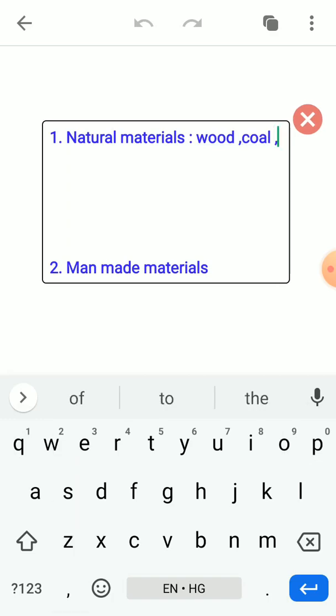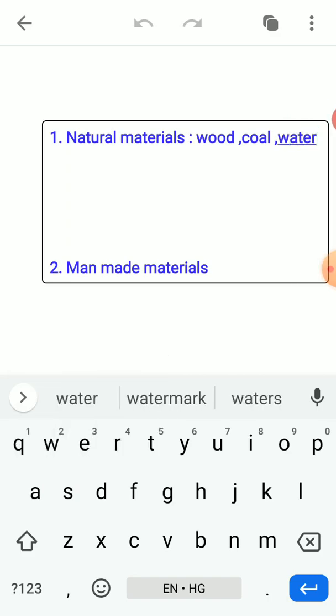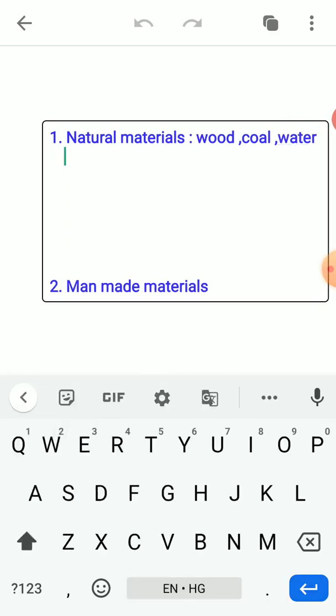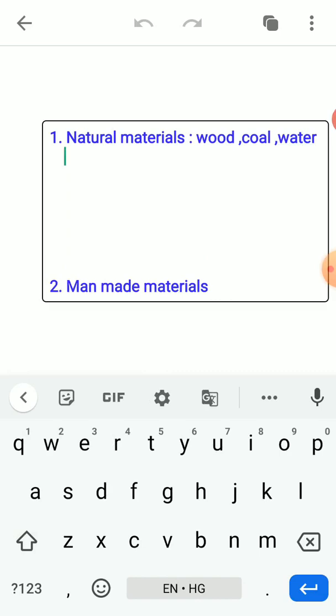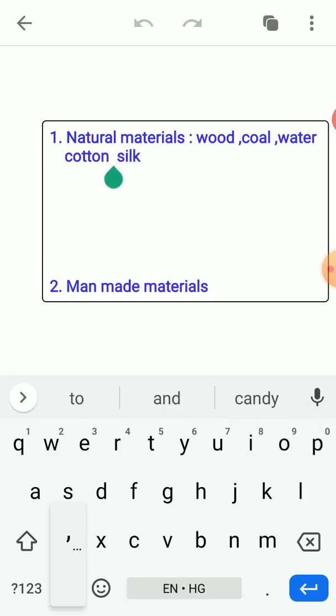Coal, you know, we obtain from the earth crust. So it is a natural material. If we talk about water, you know that we don't prepare water, but it is obtained from the earth. If we talk about cotton, what is it? It is an object that we obtain from the cotton plant. Silk is a material which we obtain from the silkworm.